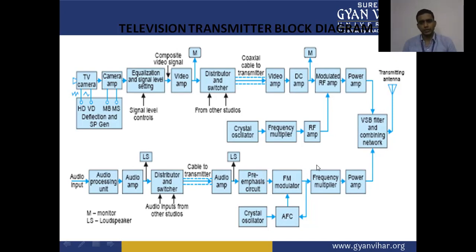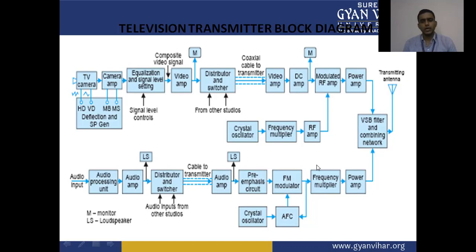The modulated RF amplifier is used to amplify the radio wave signal. The video amplifier is used to amplify the video signal, and the crystal oscillator, frequency multiplier, and RF amplifier are used to modulate the signal.